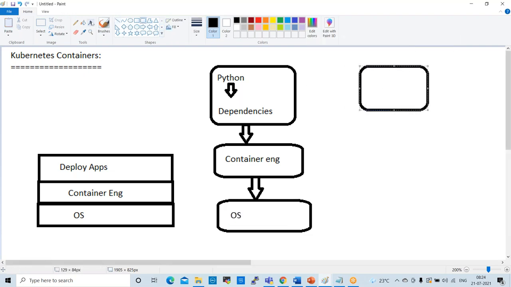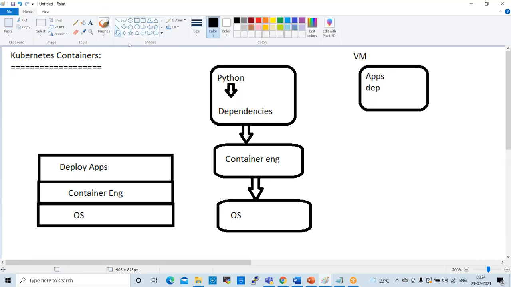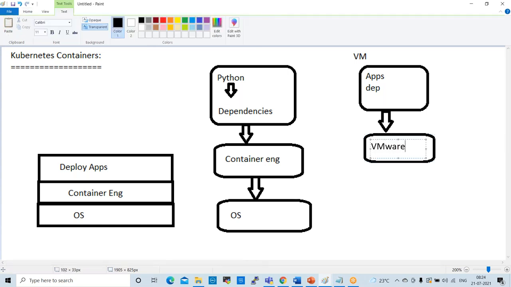Inside the VM we deploy some apps. These apps depend on some dependencies, and the dependencies depend on some layer which is VMware or hypervisor, Hyper-V, right?